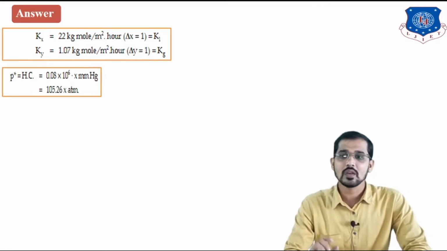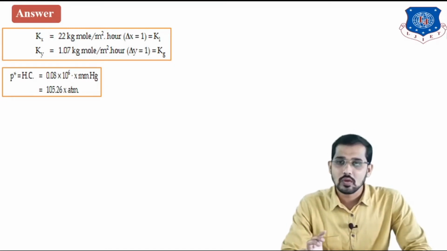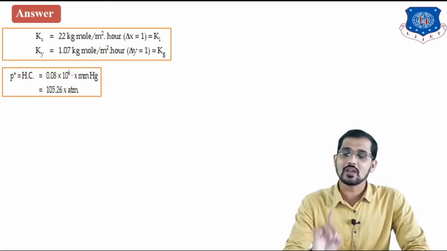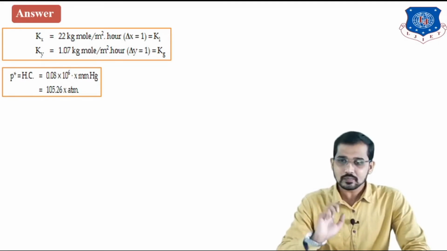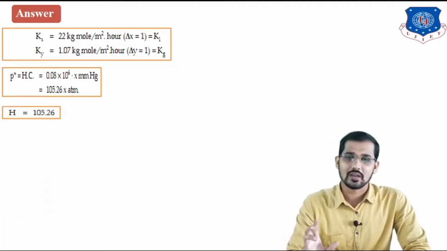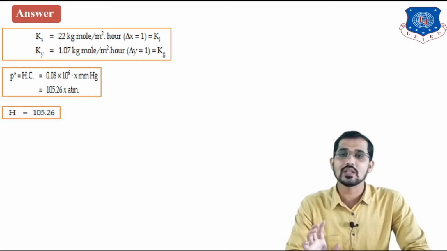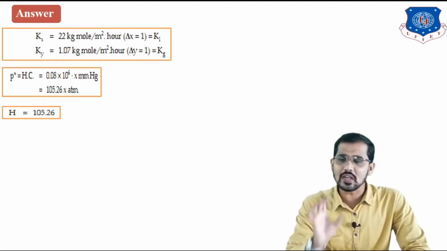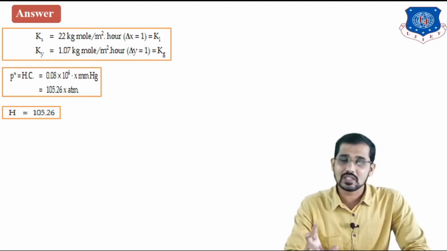You can see on the screen, P star is equal to 105.26 x atmospheric pressure. We know that 1 atmospheric pressure is equal to 760 mmHg. So just calculate like this. Now just compare, you will get H is equal to 105.26. You have to calculate this H value just by comparing with the standard equation.